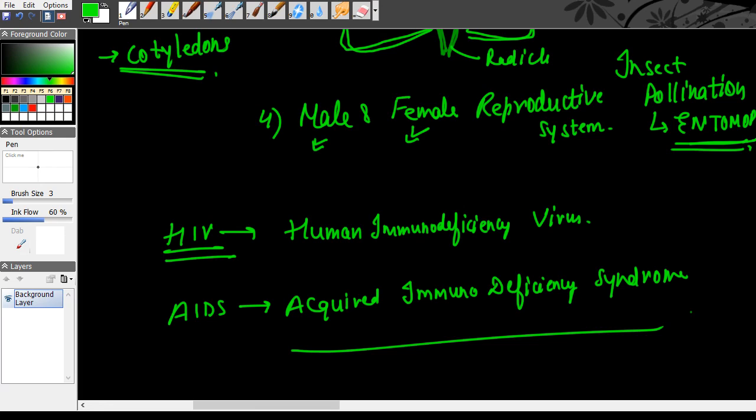There will be a large reduction in the power to fight infections, and HIV reduces immunity, so even if small infections occur, the body is unable to fight them, and ultimately because of the accumulation of so many infections, the person dies. It is transferred through sexual contact and through blood transfusion. So that is your HIV and AIDS. Clear?